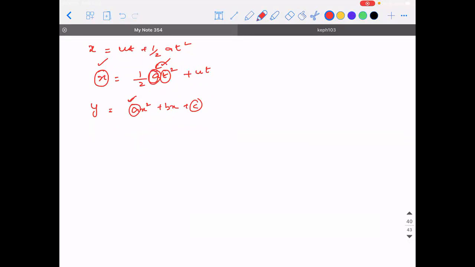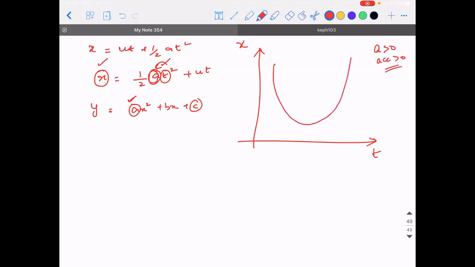Now, having those points in mind, if I draw a graph which shows the variation of displacement with respect to time, and if the value of acceleration is greater than 0, can I call it an upward parabola? Yes, sir. In a similar way, if the acceleration is less than 0, can I say it is going to be a downward parabola? As simple as that. No doubt in that. Yes, sir.